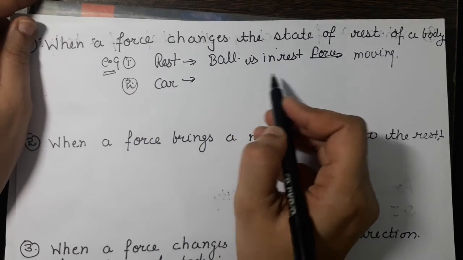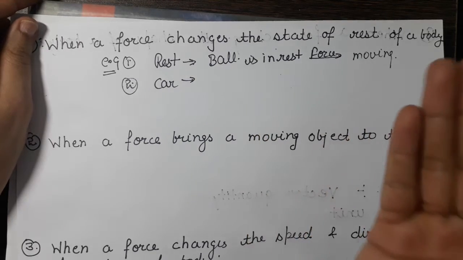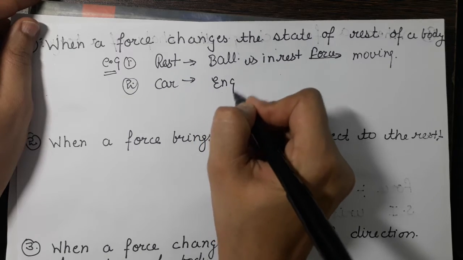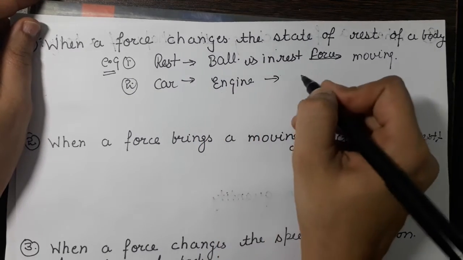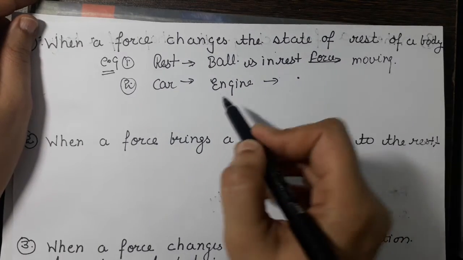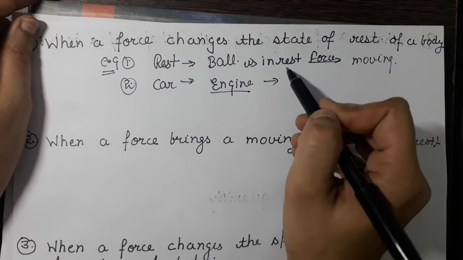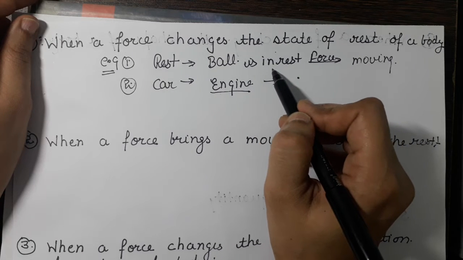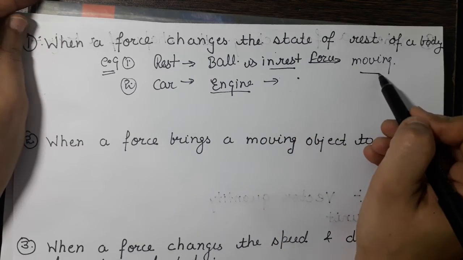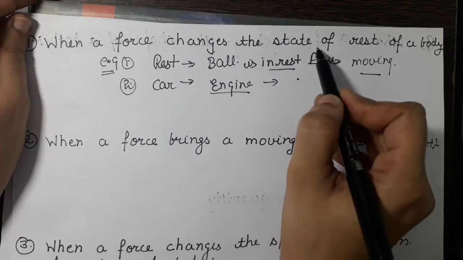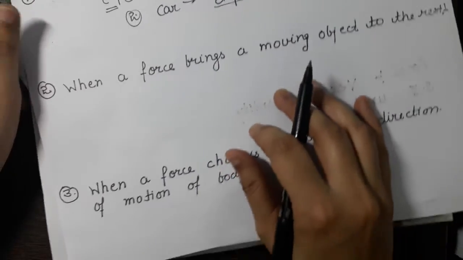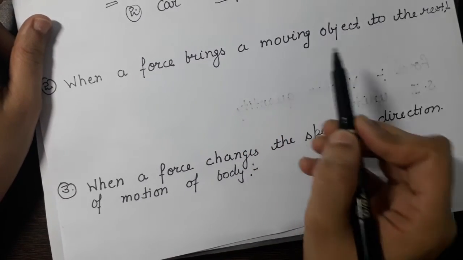Second example which we can take, car. If car is at rest, then how will we change its state of rest? Then the engine of car will apply the force on car and car will start moving. Here by applying the kick, we are applying the force to the ball, then it will change its state of rest and come into the state of motion. So in this way, force can change the state of rest of a body to the state of motion of a body.